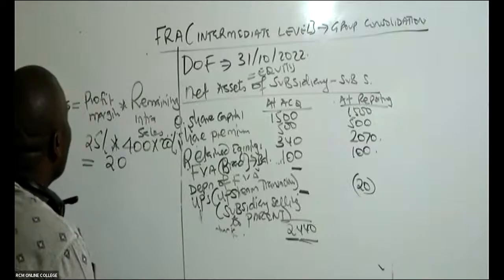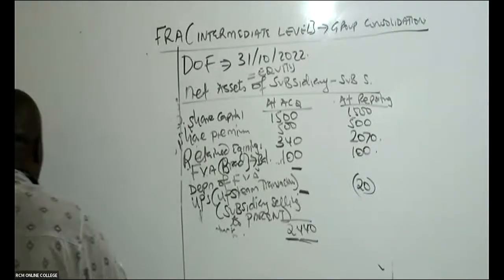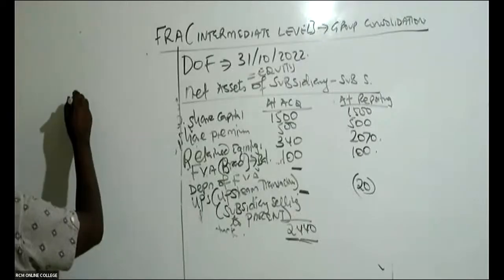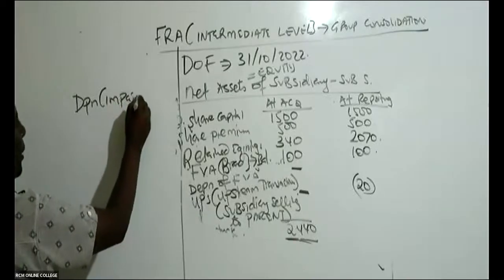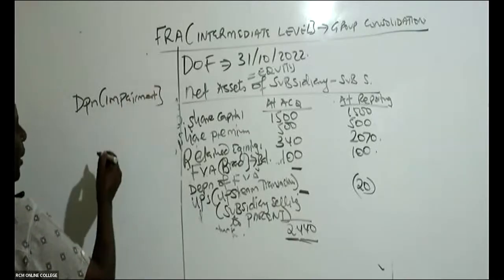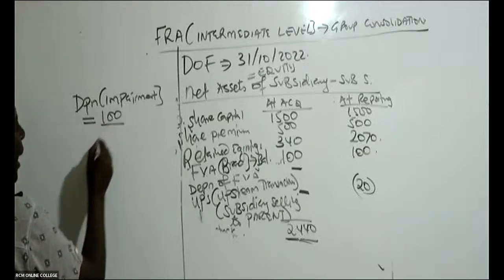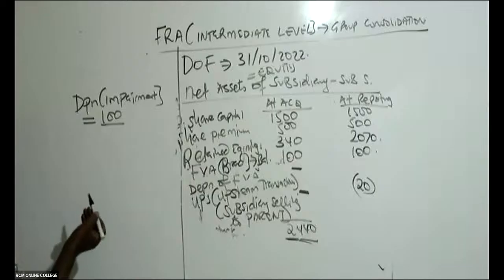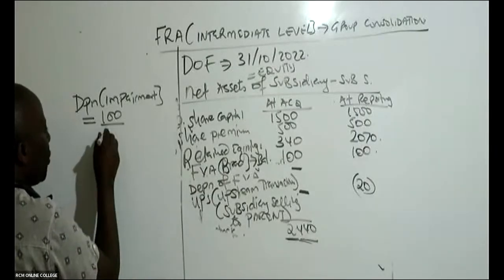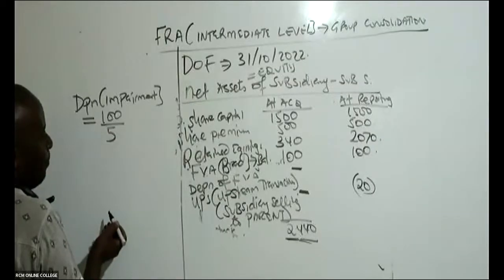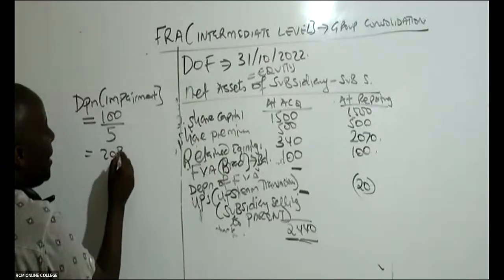So the only thing that I need to do is to ascertain the depreciation or impairment in this case, because this is a brand name, an intangible asset, impairment. How do I get this? I will take 100 and divide this by the number of useful years. And they have told me that the remaining useful years were 5. So this gives me 20 per year.